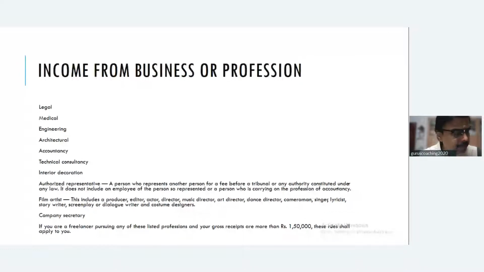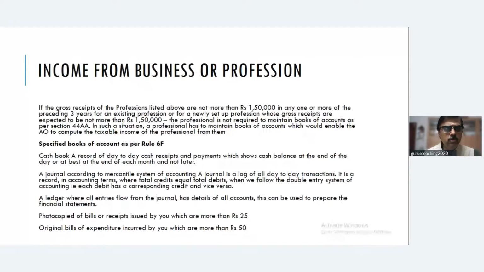So what is the point here? These are all, as I said, referred to as specified professionals who are required to maintain books of accounts. And what are all the books of accounts? I'll come to that. So if the gross receipts of the professionals whom we are referring to here are not more than 1,50,000 in any one or more of the preceding 3 years for an existing professional, or for a newly set up profession whose gross receipts are not expected to be more than 1,50,000.